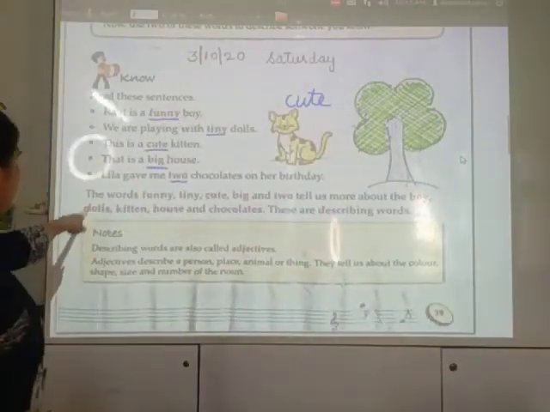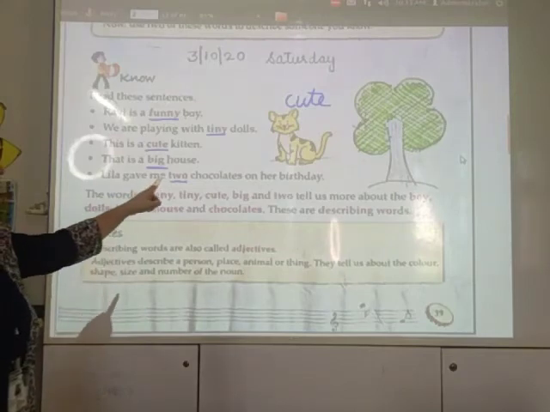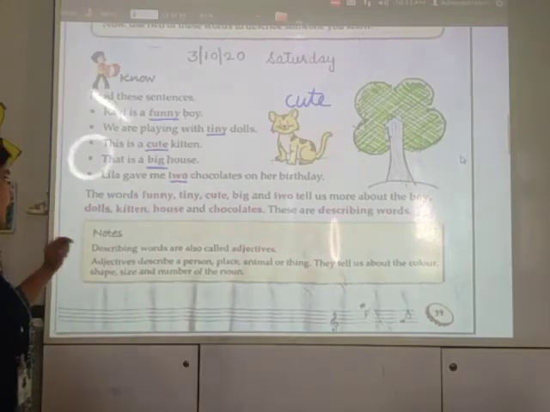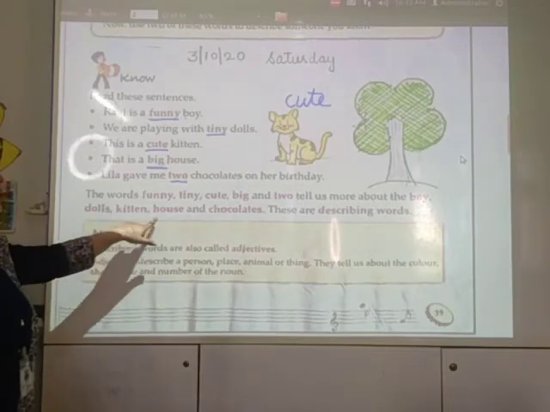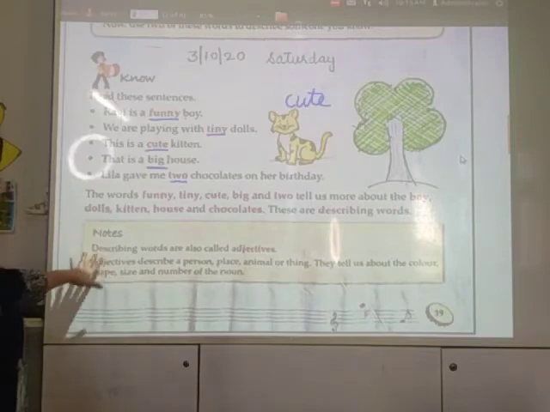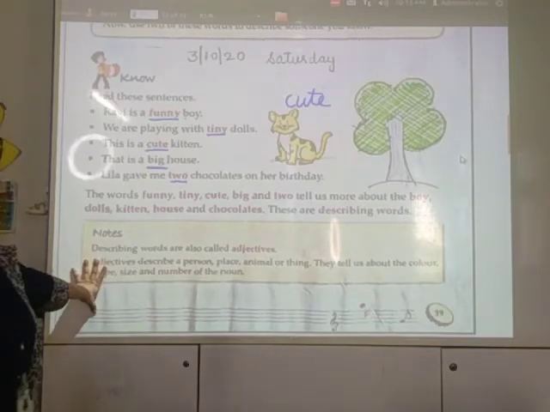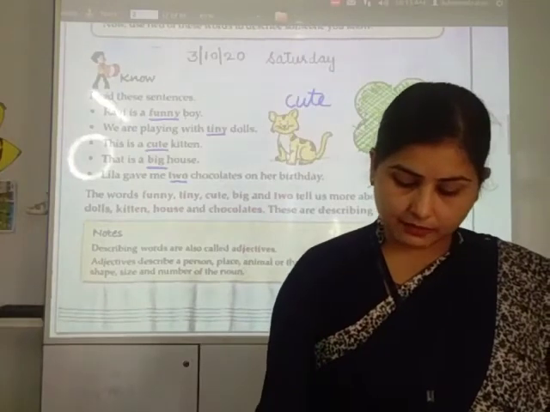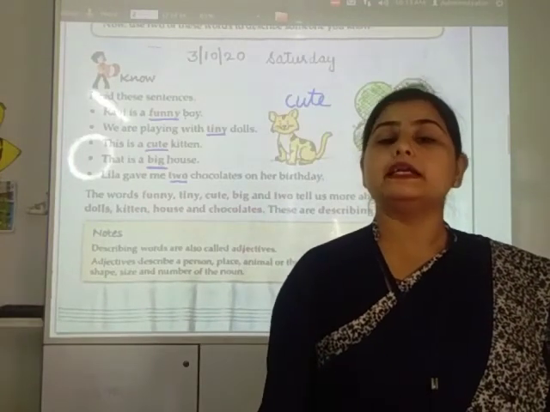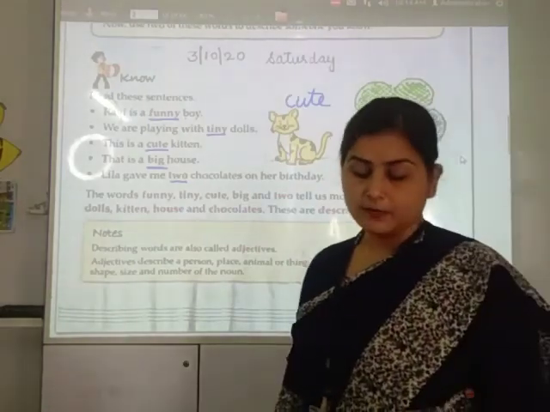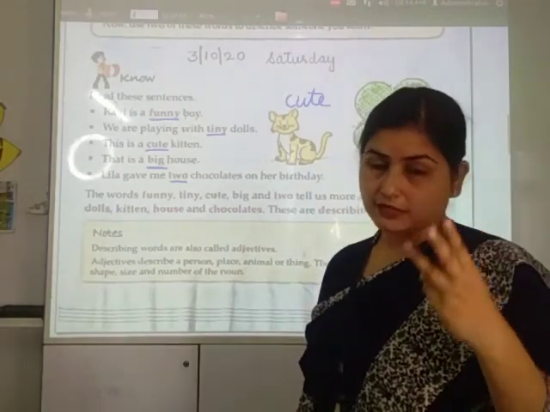Now see here the words funny, tiny, cute, big and to tell us more about the boy, dolls, kitten, house and chocolates. These are describing words, and here the definition of the describing word is given on page number 39, and describing words are also called adjectives. They are called adjectives. Adjectives describe a person, place, animal or thing.